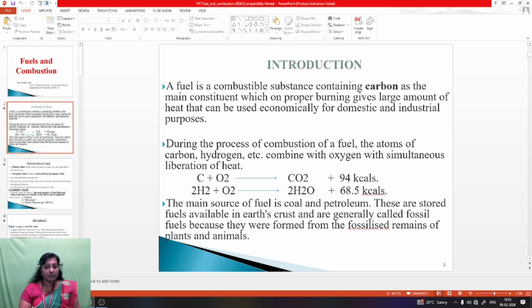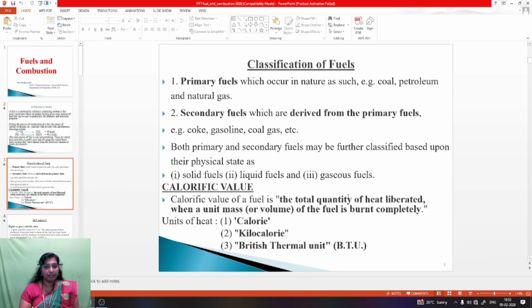The main sources of fuel are coal and petroleum. These are stored fuels available in the earth's crust and generally called fossil fuels. Fossil fuels means the fuels derived from under the earth. We call them fossil fuels because they were formed from fossilized remains of plants and animals.